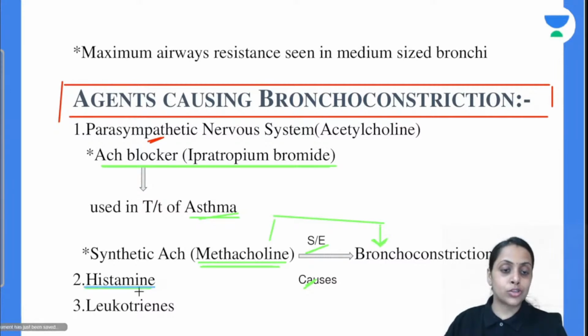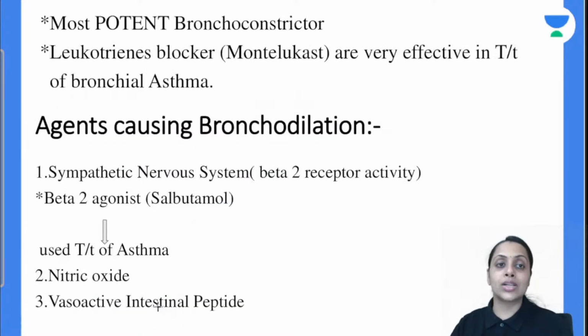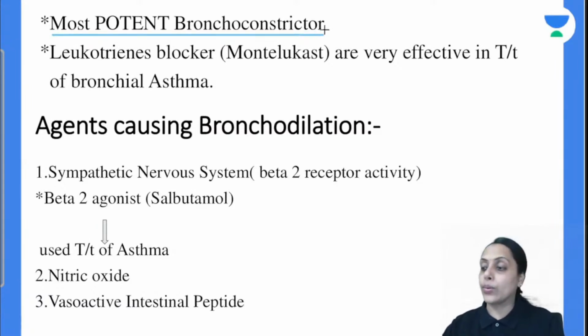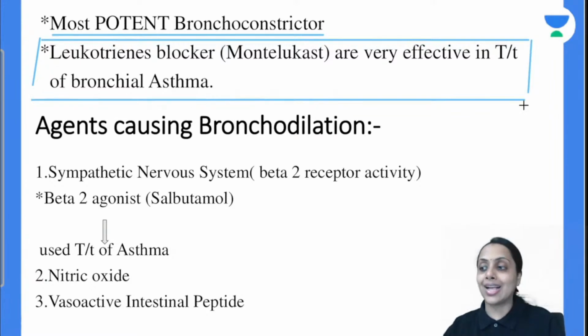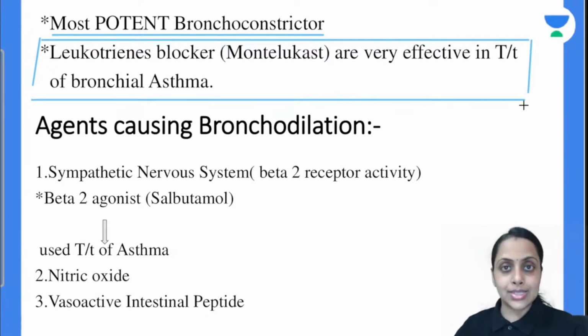This histamine also causes bronchoconstriction. Leukotriene is also going to cause bronchoconstriction, and this leukotriene is the most potent bronchoconstrictor. So that's why leukotriene blockers like montelukast are very effective in the treatment of bronchial asthma. Is this clear, everybody?